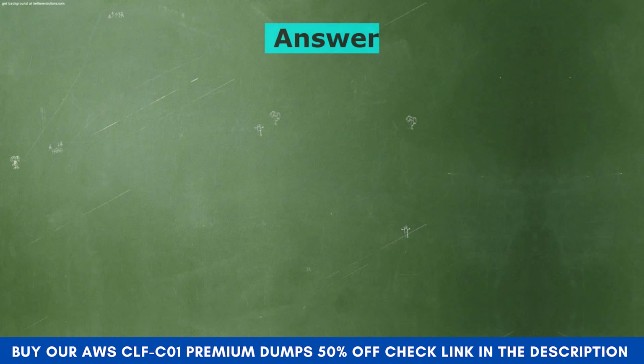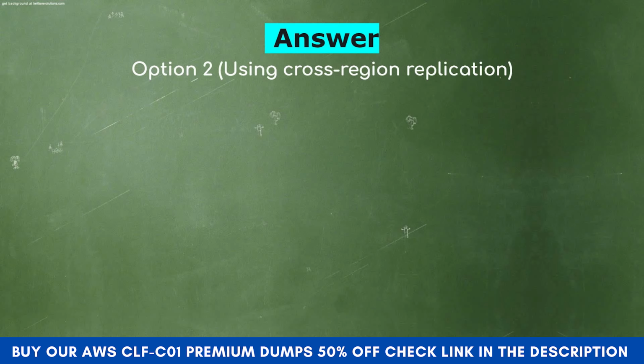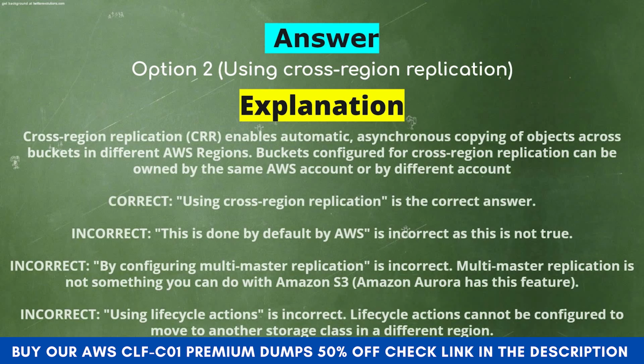And the correct answer is Option 2. Using cross-region replication. Explanation. Cross-region replication enables automatic, asynchronous copying of objects across buckets in different AWS regions. Buckets configured for cross-region replication can be owned by the same AWS account or by different accounts. Using cross-region replication is the correct answer.